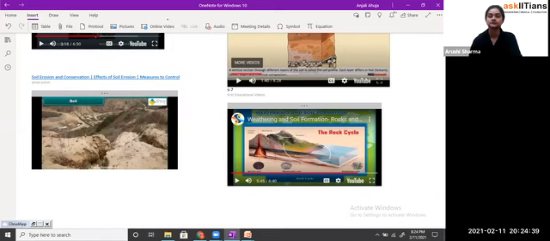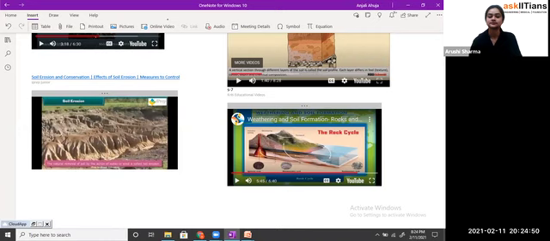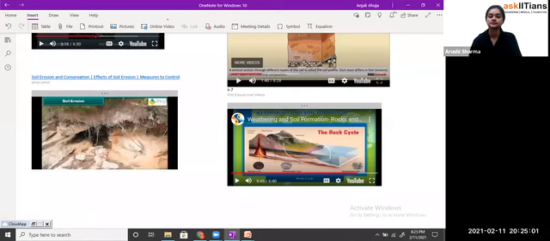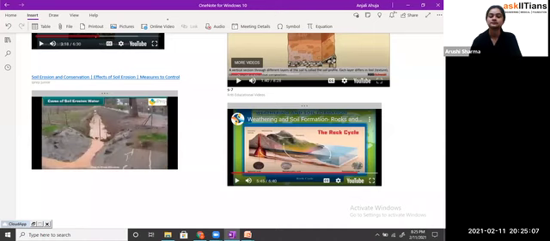But the fertility of soil has decreased significantly. This is mainly because of soil erosion. Come, let us learn about it. The natural removal of soil by the action of water or wind is called soil erosion. Look at the images. The disappearance of the topmost surface and large ditches in the ground are the signs of soil erosion. Friends, come, let us know the factors which cause soil erosion.